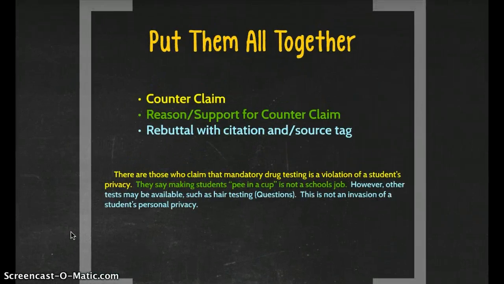Then we put them all together. So you have a counterclaim, a reason for support of the counterclaim, but then you rebut that with a citation or a source tag. There are those who claim that mandatory drug testing is a violation of a student's privacy. They say making students pee in a cup is not a school's job. However, other tests may be available, such as hair testing. This is not an invasion of a student's personal privacy.